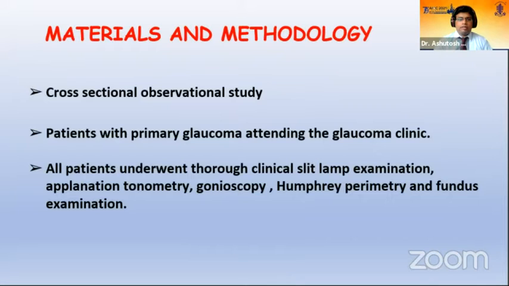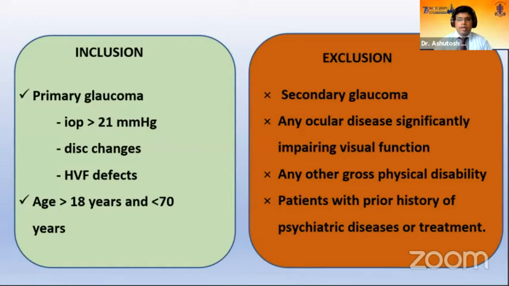Coming to the methodology, it was a cross-sectional observational study conducted in a tertiary care eye hospital on patients with a diagnosis of primary glaucoma attending the outpatient department. All patients underwent a thorough clinical examination, including slit lamp examination, tonometry, gonioscopy, Humphrey visual field examination, and fundus examination. Patients with secondary glaucoma, any ocular disease significantly impairing visual function, any other gross physical disability, and prior history of psychiatric disease or psychiatric treatment were excluded from the study.